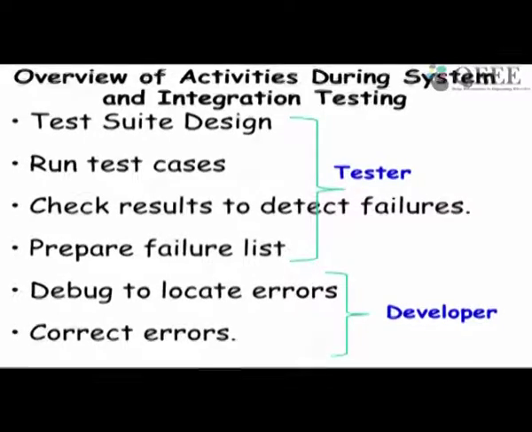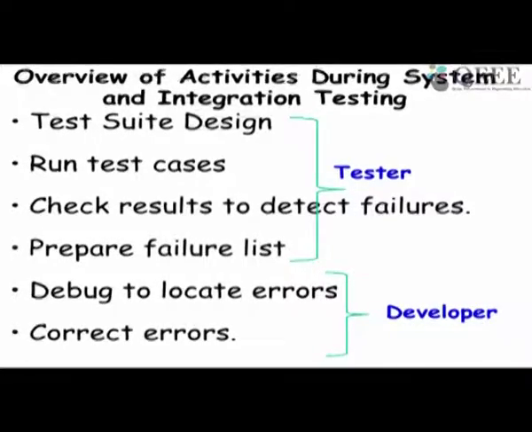So if we write down the activities that take place during the system and integration testing, you'll see that the activities consist of test suite design, run test cases, check results to detect failures, prepare the failure list, which test cases failed, and then later the failure list is examined to find out the exact error, which is debugging, to locate the error and correct errors.